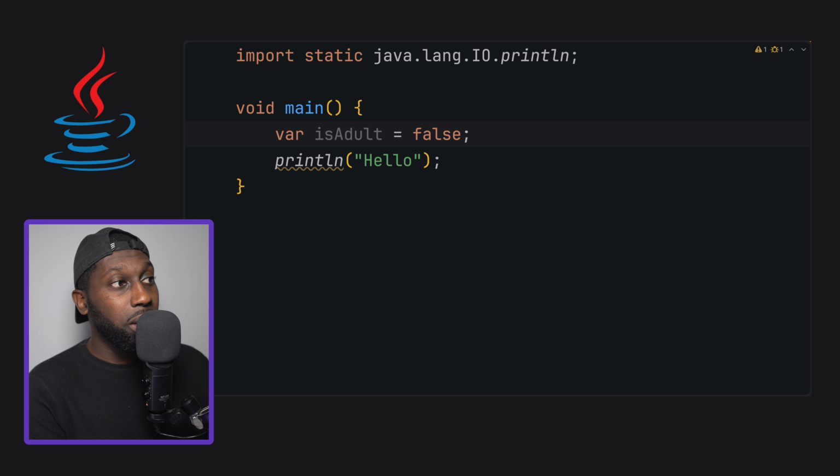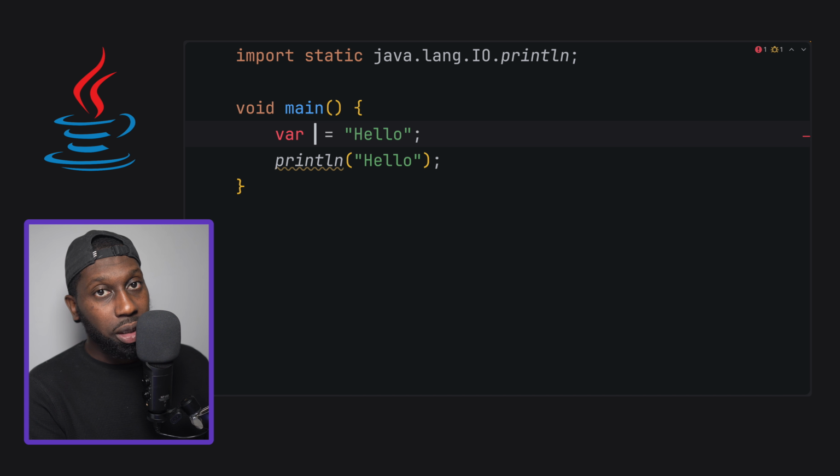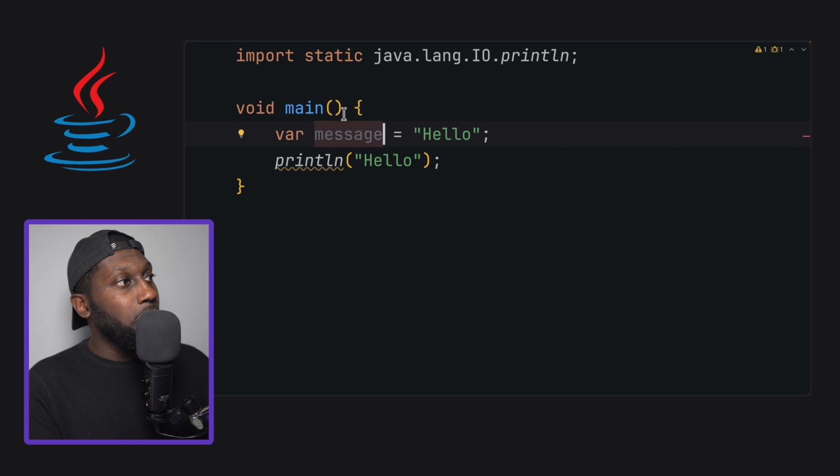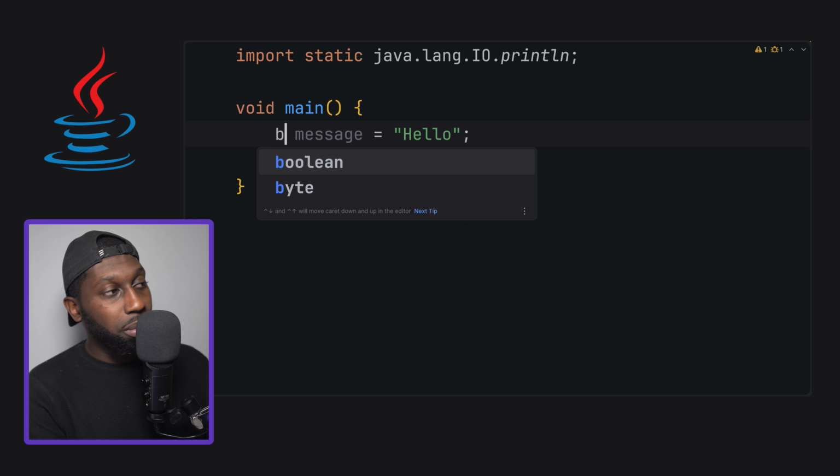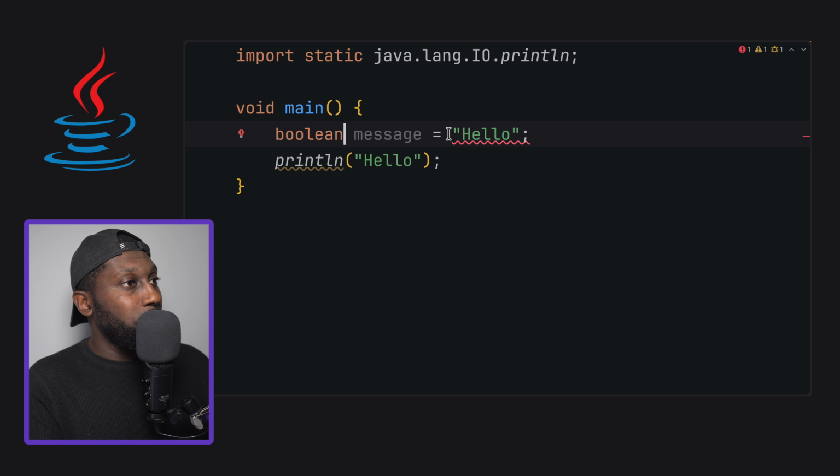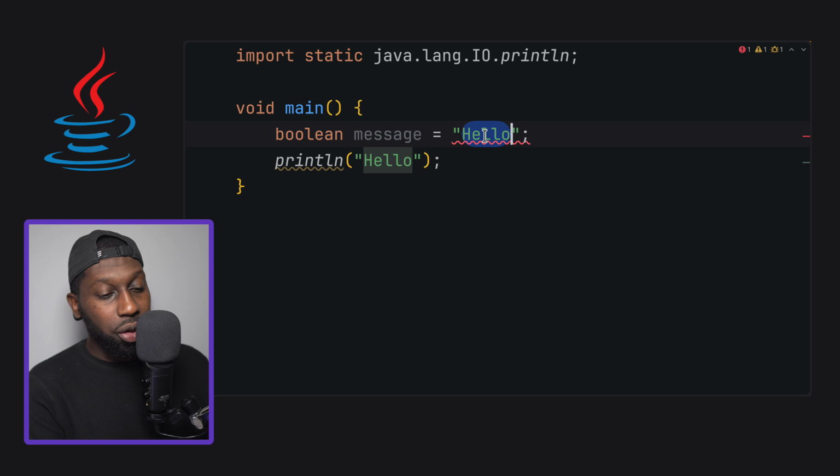So this is a boolean that takes true or false. But equally, I could just change this into hello, and then I need to change the variable name, so I can say message equals hello. You see that we no longer have to say boolean in here, and now I have to change the data type.